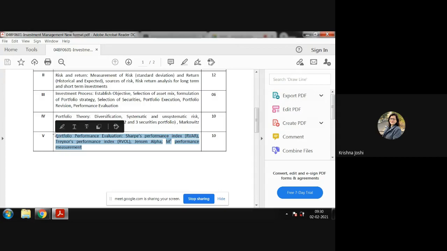And the last module is portfolio performance evaluation, where we will discuss Sharpe's performance index, RVAR, Treynor's performance index, Jensen's alpha, and M-squared performance measurement. Basically, these four are the portfolio performance evaluation measures.